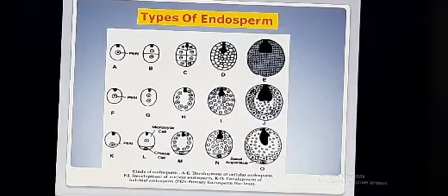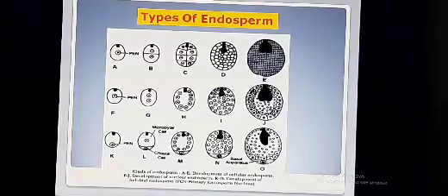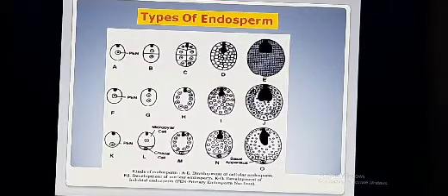In this type, cell shows the first division as like the cellular type. That means karyokinesis followed by cytokinesis, forming the two cells. And these two cells act as two chambers.